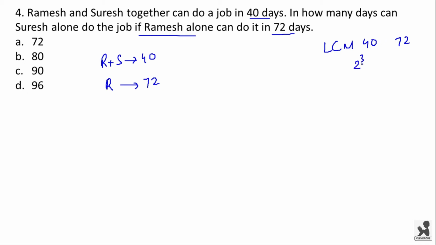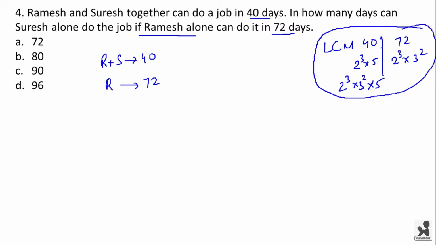Now find the LCM of 40 and 72. 40 is 2 cube into 5 and 72 is 2 cube into 3 square, that is 8 into 9. Now you have LCM as 2 cube into 3 square into 5. If you have problem understanding how to calculate the LCM, you can watch LCM videos. Now the LCM is 2 cube into 3 square into 5, that is 8 into 9 into 5. You get 360. So consider total work is 360.